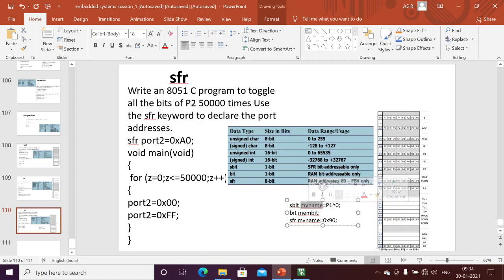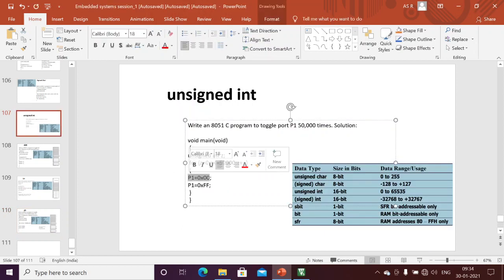Here we can give any name and a bit memory bit. You can define any variable name using the bit data type. Next, for the sfr name, you can give any name. Based on the address, we access the particular register. For example, if I just mention A0, directly port 2 will be selected. A0 is port 2, 90 means port 1. This is a similar way we can access using the address. Here #include reg51.h is not required. For example, if you want to access port 1 and I have not defined #include reg51.h, we will get errors.